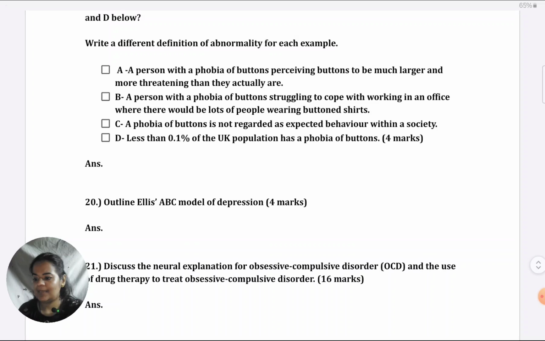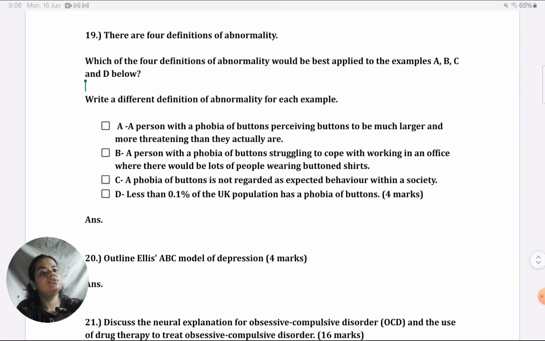Okay, so in psychopathology, the first question is an MCQ type, which is good. There are 4 definitions of abnormality. Which of the 4 definitions of abnormality would be best applied, I'm sorry, to the examples A, B, C, and D below. Write a different definition of abnormality for each example. They want you to write the definition. Just take note of that.